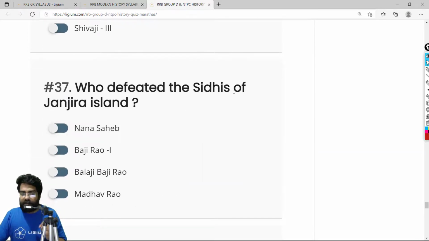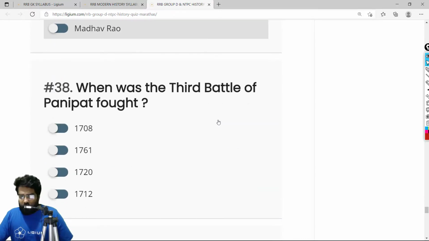Who defeated the Siddhis of Janjira Island? The Siddhis of Janjira Island were defeated by Bajirao. Basically, the Siddhis were of African origin. They were actually dacoits as well as merchants who were living on an island, and they were creating problems. So Bajirao defeated them. It's nothing much important. So the correct answer is Bajirao 1.